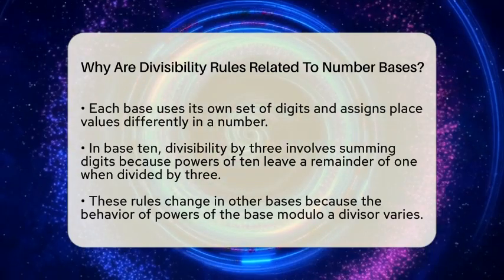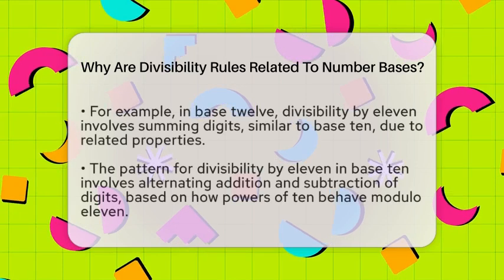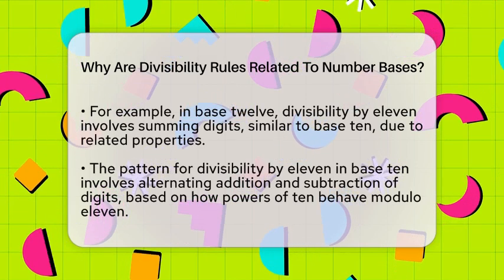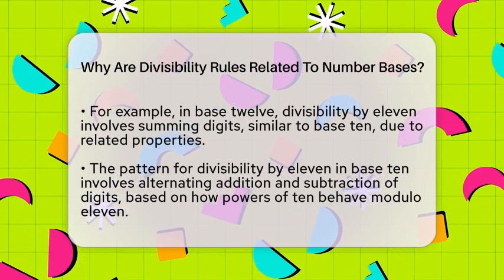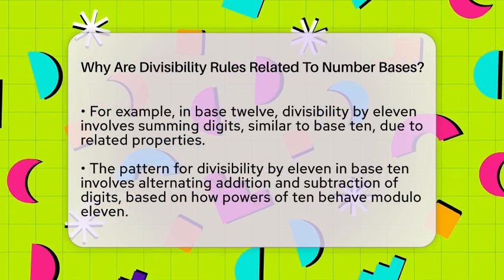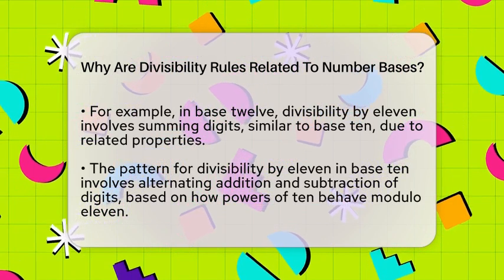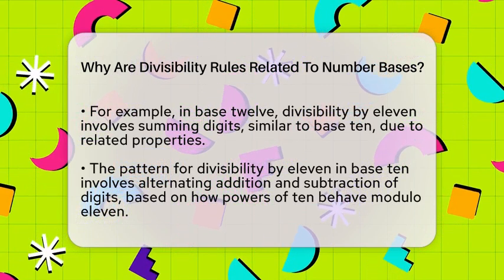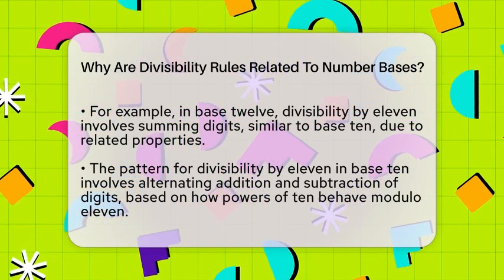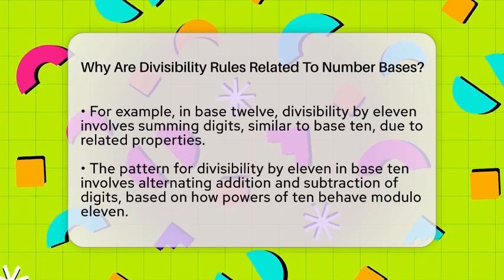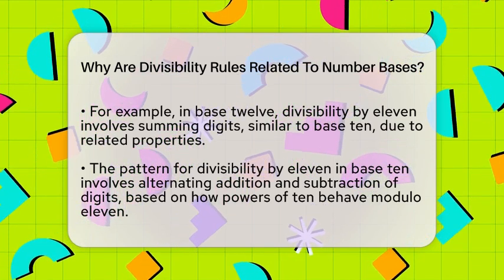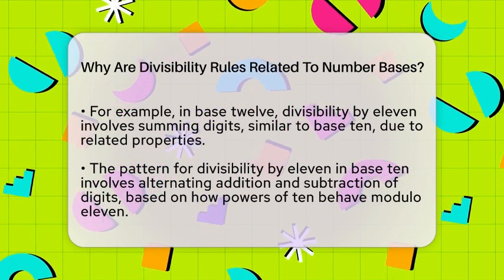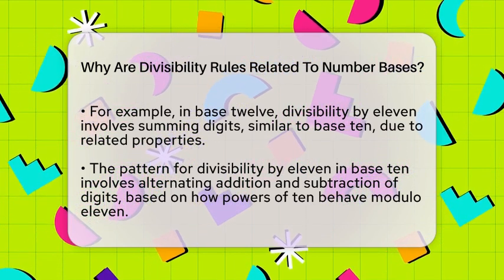Take base 12, for example. The rule for divisibility by 11 involves summing digits, just like in base 10. This is because in base 12, 11 is related to the sum of digits in a similar way. In base 10, the rule for divisibility by 11 involves subtracting and adding digits alternately, because powers of 10 alternate between 1 and -1 modulo 11. This pattern is based on how the base interacts with the divisor.